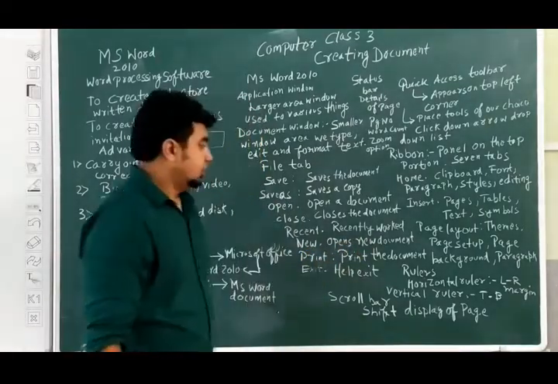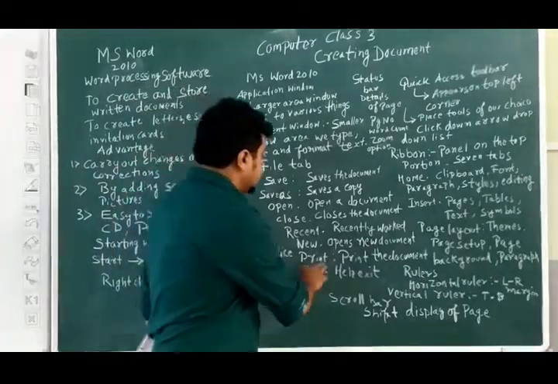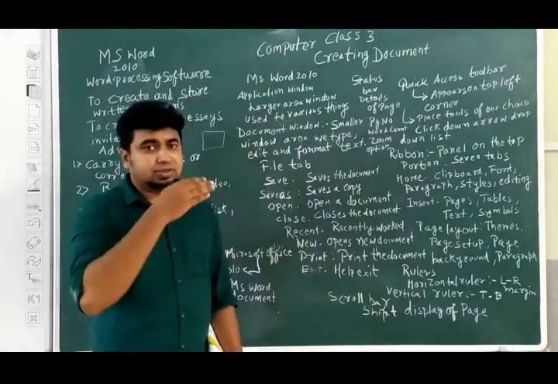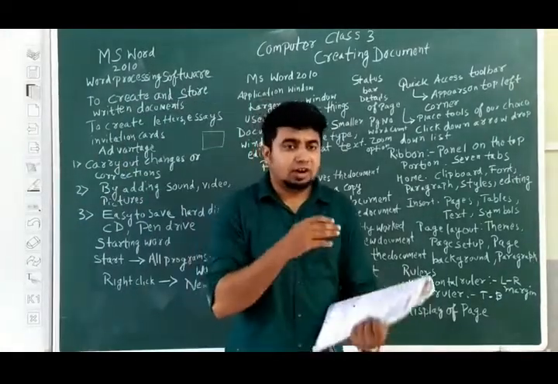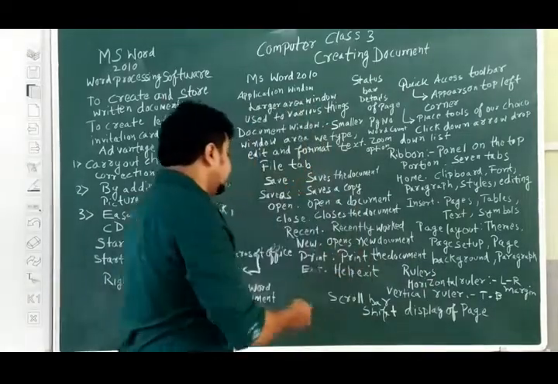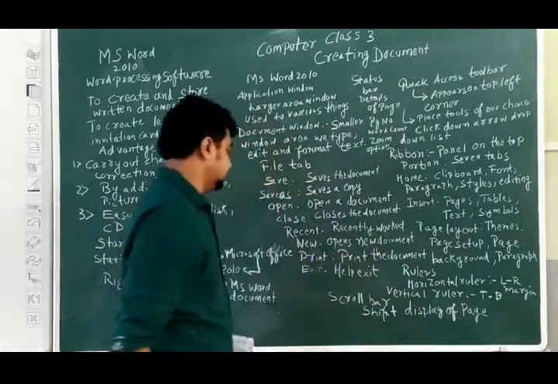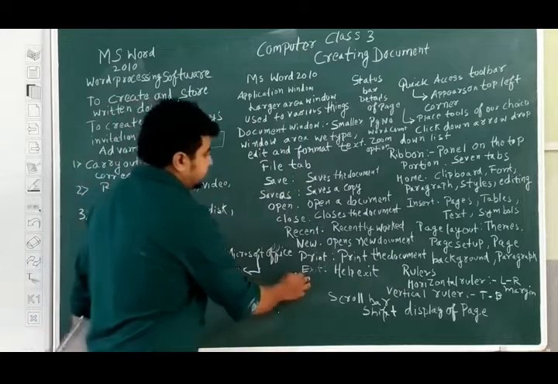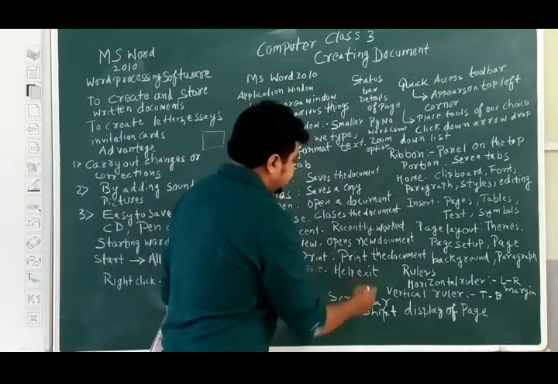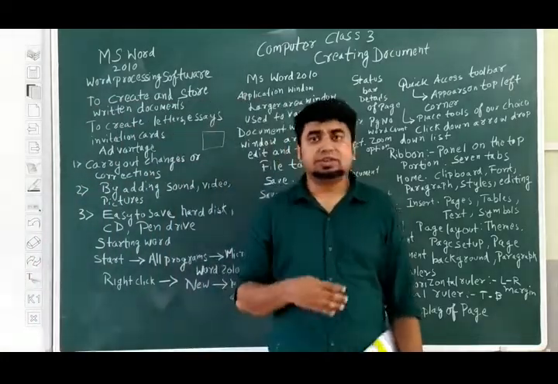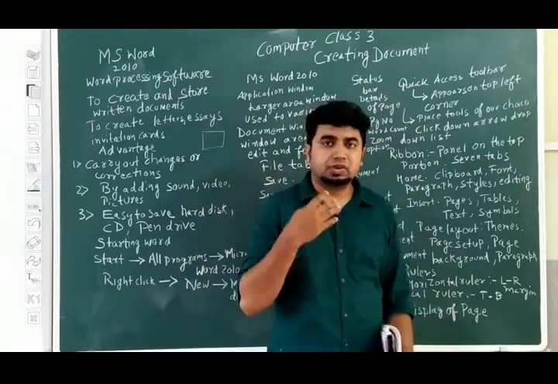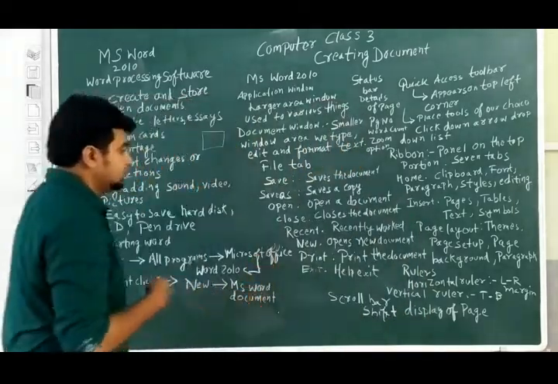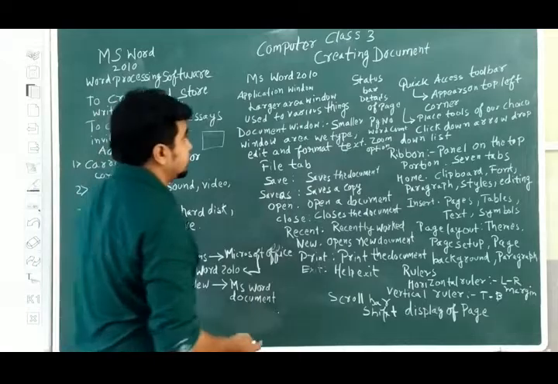It opens a new window. Print. Print is basically getting a copy of the things on paper, or hard copy, as we say. So that is known as print. Print the document. Exit means it allows us to exit the whole program, MS Word document. We can exit it. So that is the exit option.